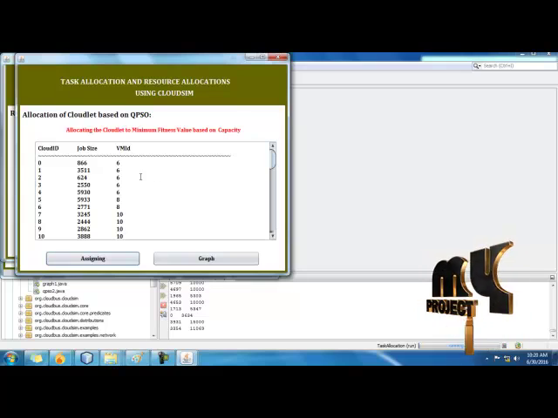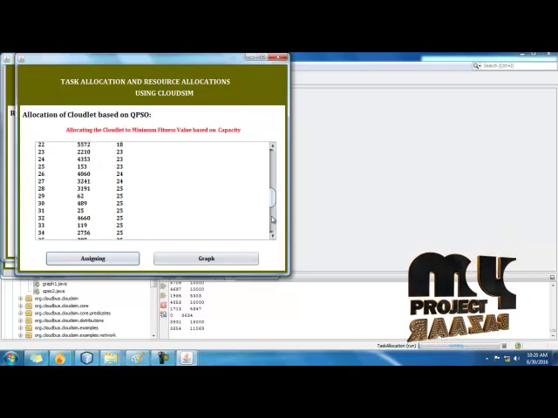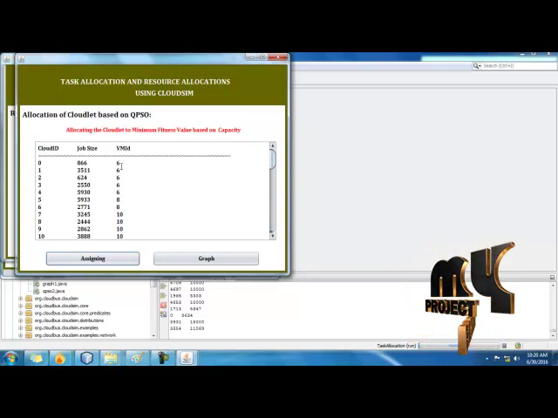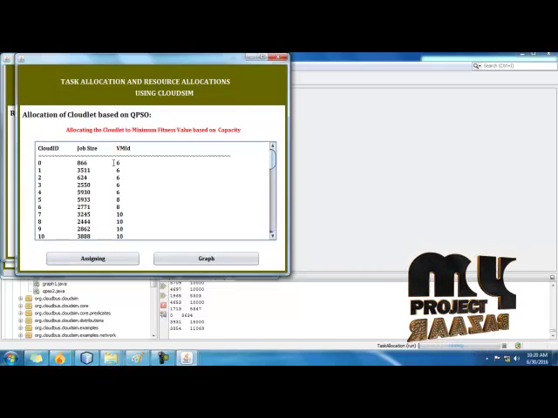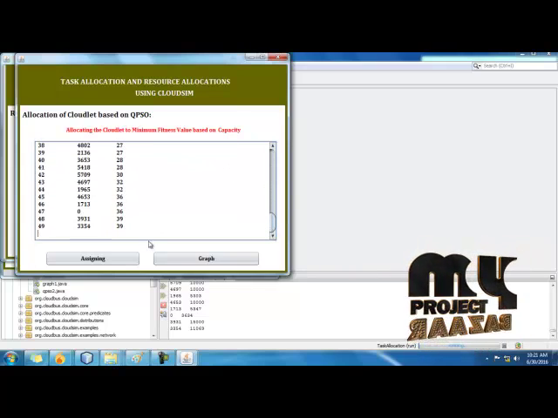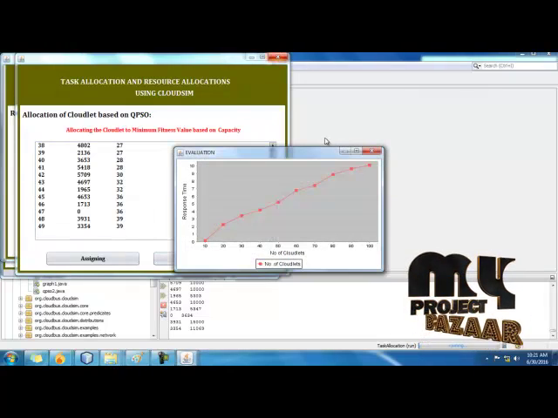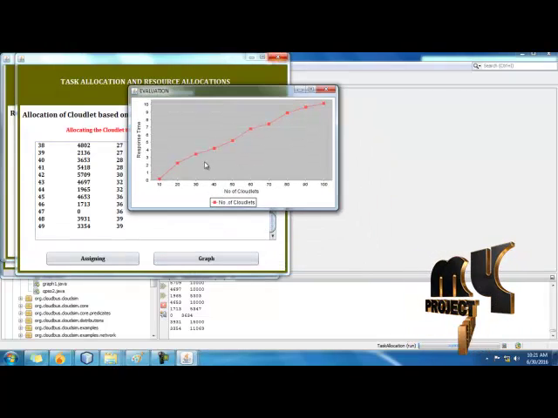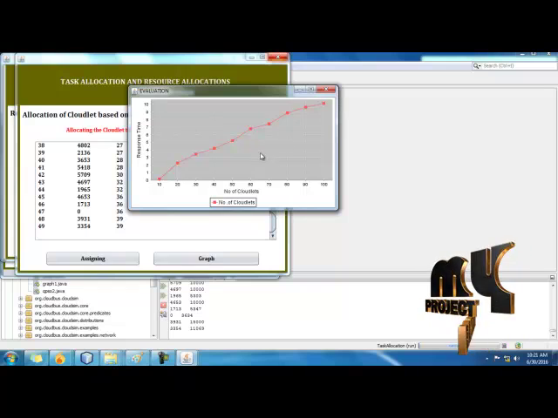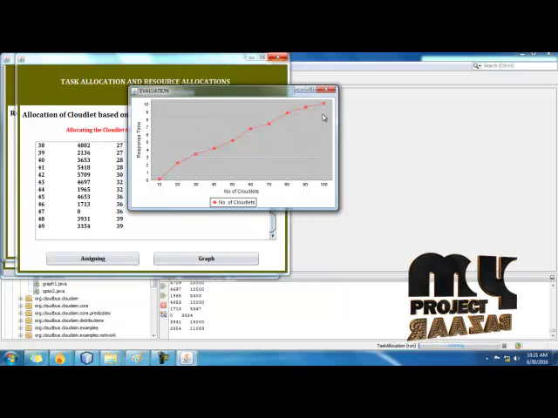So overall our jobs are 50 cloudlets, from 0 to 50, and the job size is assigned to which virtual machines, we specify their IDs. And we generate the graph showing that as we increase the number of cloudlets, the response time increases. Thank you.